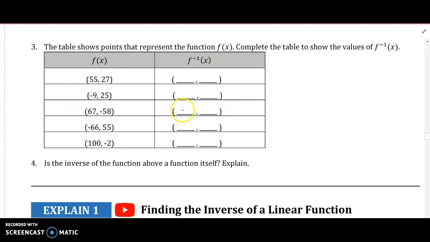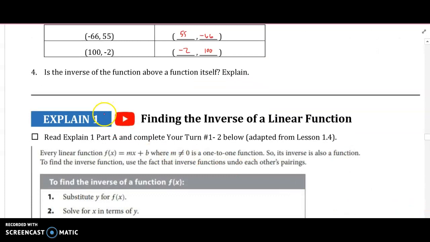Here we have to actually write what the inverse is. So the point of the function is 55, 27. The inverse function is going to be 27, 55. These are pretty easy. We just switch them, right? 25, negative 9. This one's 67, negative 58. The inverse is negative 58 and then 67. Negative 66, 55 is going to be 55, negative 66, right? Easy. 100, negative 2 is just going to be negative 2, 100.